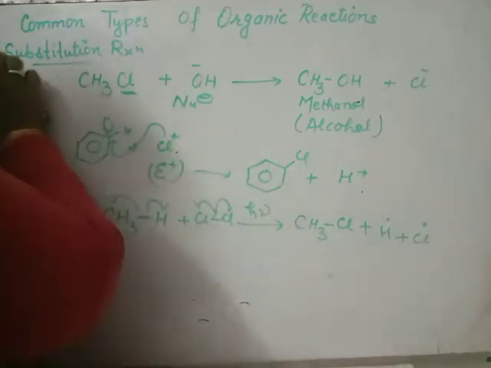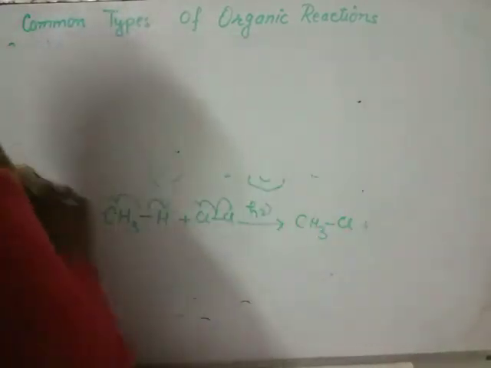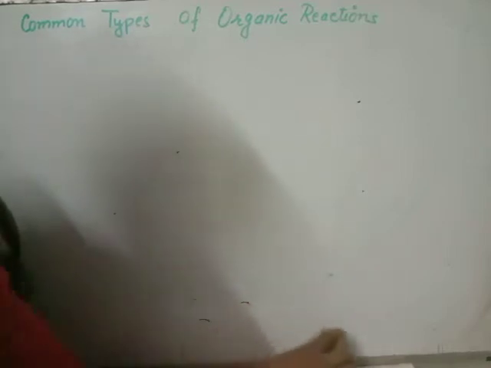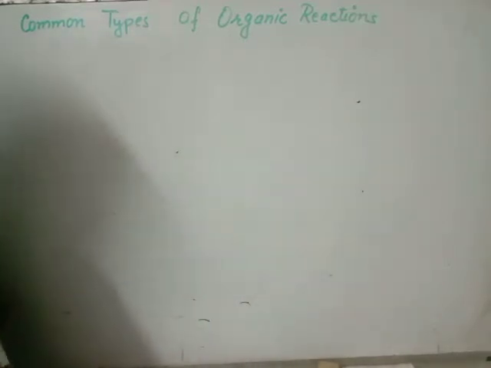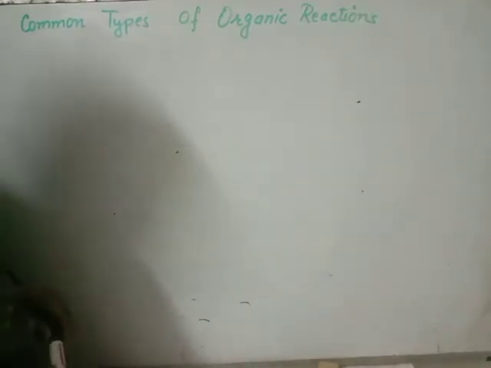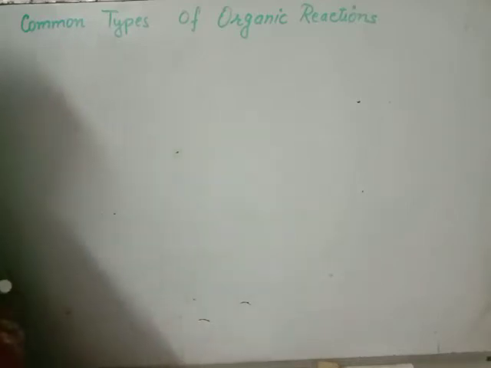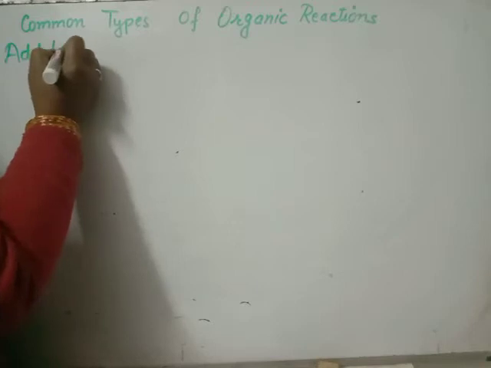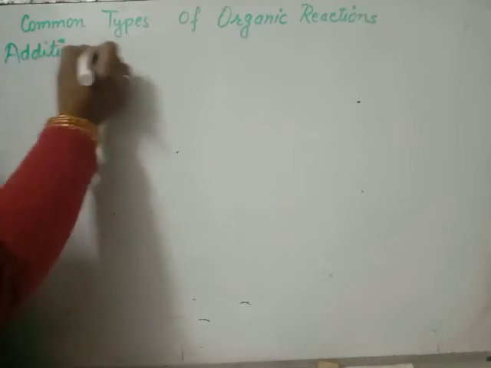Beta, another one is the addition reaction. In the same way, nucleophilic addition reaction, electrophilic addition reaction, or free radical addition reaction. Beta, addition reaction. What do we mean by the term addition reaction?